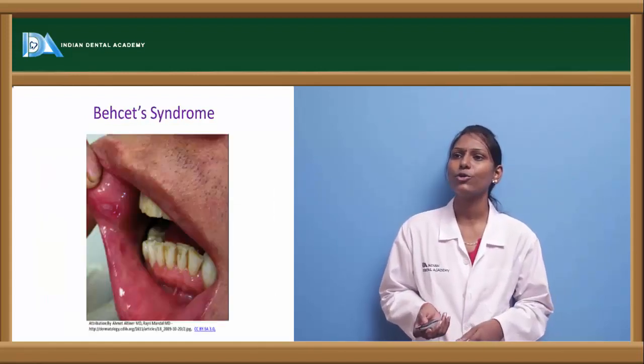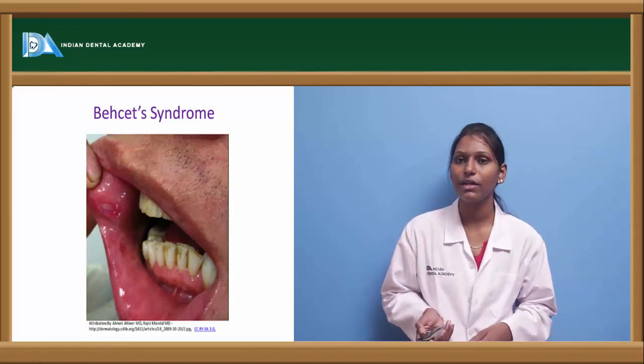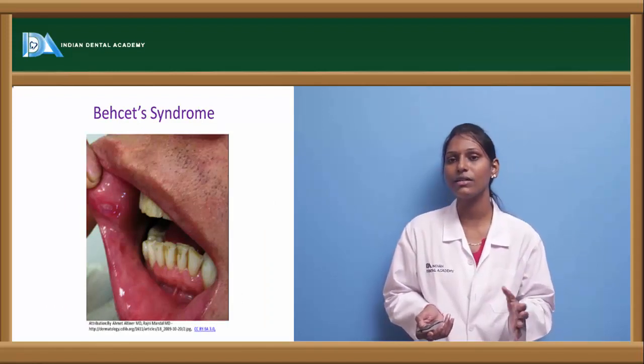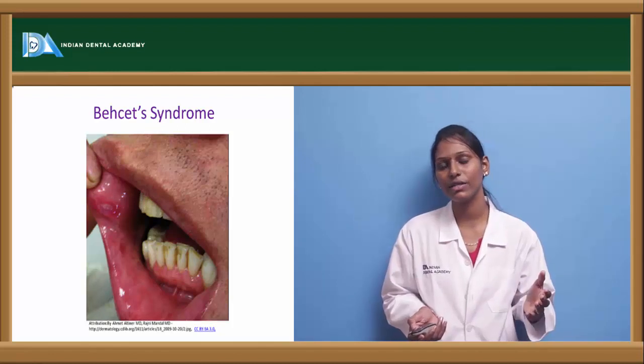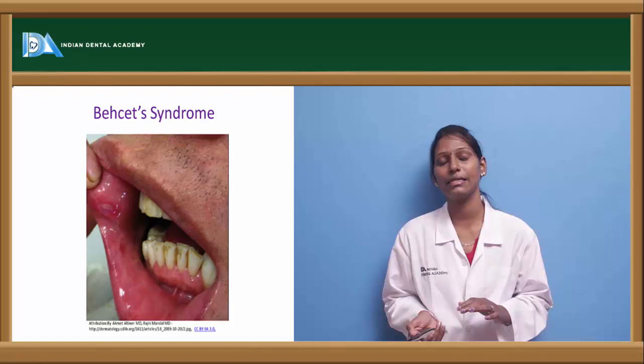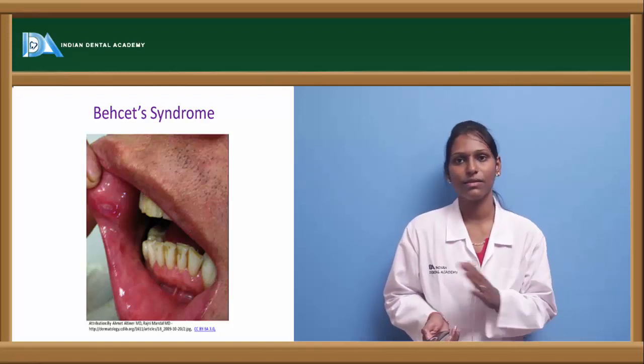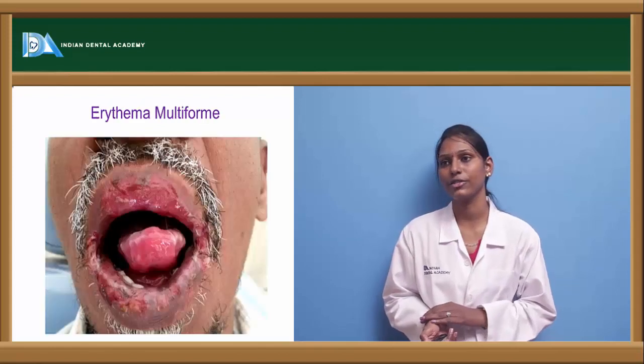And this is Behçet syndrome where we can see a deep ulcer present which is surrounded by an erythematous halo, which usually looks like an aphthous ulcer, but the patient will have high recurrence of these aphthous ulcers, multiple lesions, very painful and deep lesions, along with other systemic manifestations like vasculitis symptoms in Behçet syndrome cases.